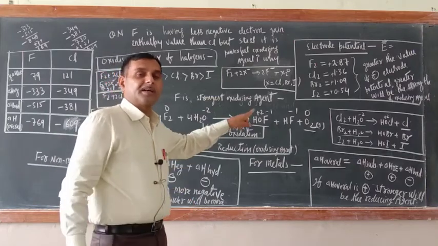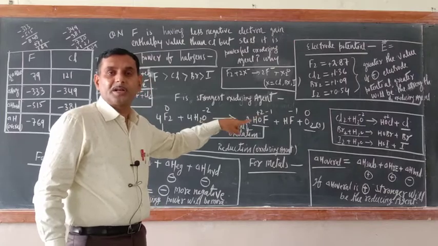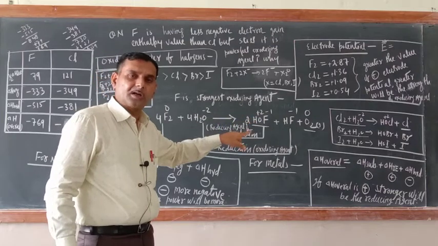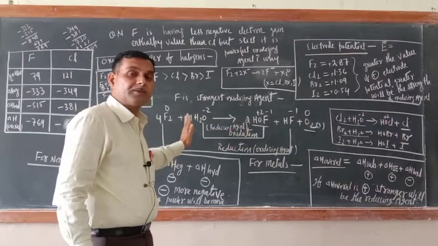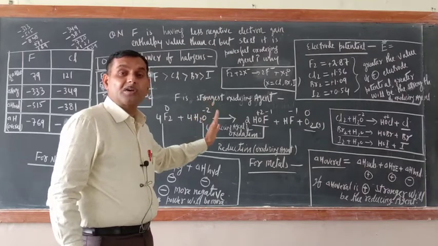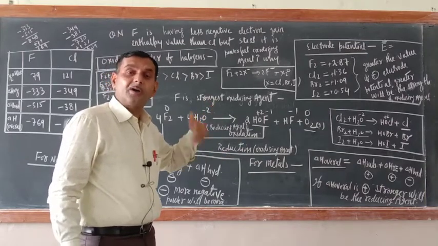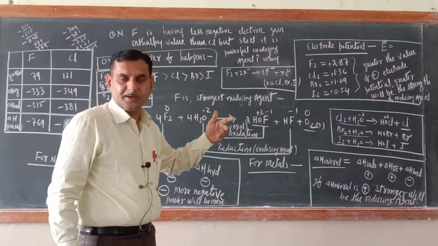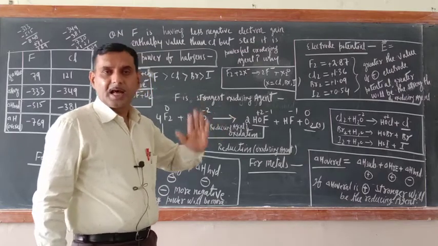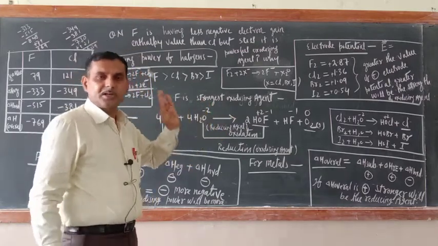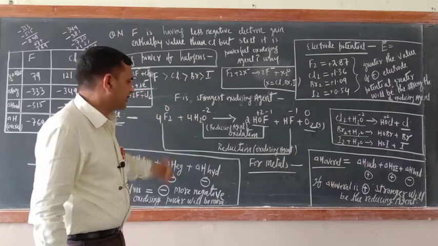It doesn't mean that chlorine is not an oxidizing agent or bromine is not an oxidizing agent. They are also oxidizing agents, but as compared to fluorine, they are weak oxidizing agents. Of course, iodine is a reducing agent. Iodine, being the last member, has a large size, so it will act as a reducing agent.